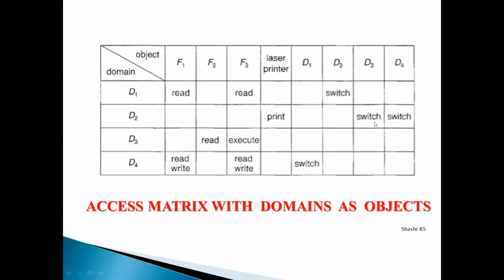Okay, that is about how you can implement an access matrix with domains also represented like objects, and that is the meaning of the switch operation. Switch access right means that a process can switch from one domain to another and make use of the resources in that particular domain.